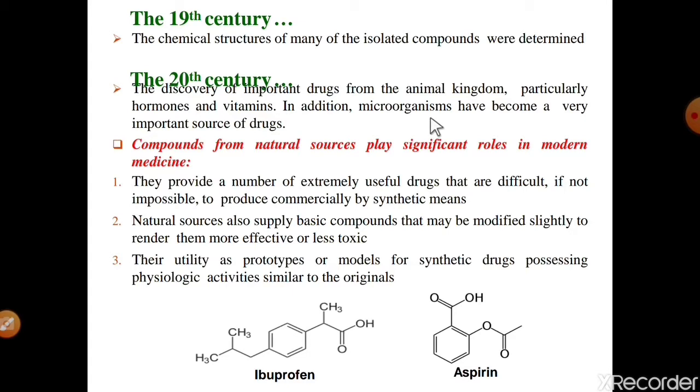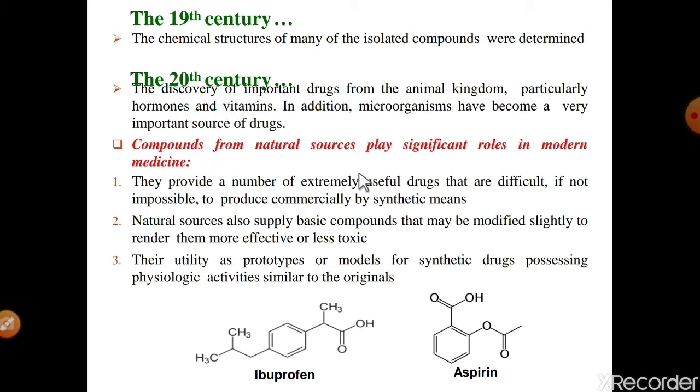In addition, microorganisms have become a very important source of drugs in the 20th century. It means microorganisms play a very important role, and many drugs were isolated from them.